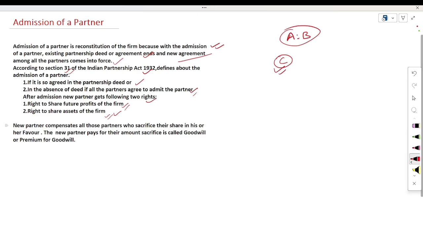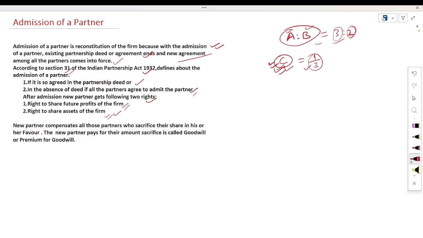And at the time of admission of a new partner, what would happen? Suppose there are two partners A and B, and their profit sharing ratio is 3:2. Now you are taking admission of a new partner, which is C. Suppose C is admitted into your business with 1/3 share of profit, then the profit sharing ratio of A and B will be minimized.